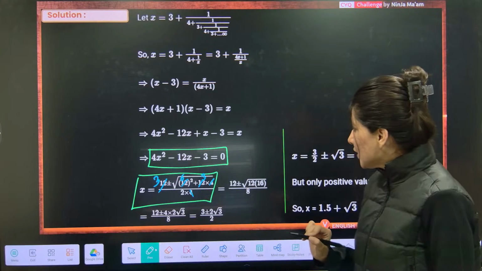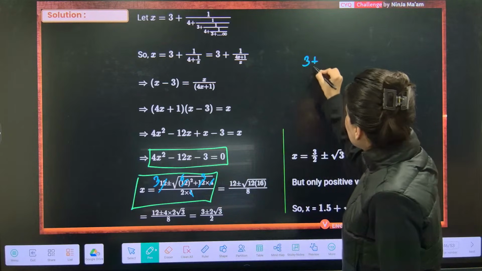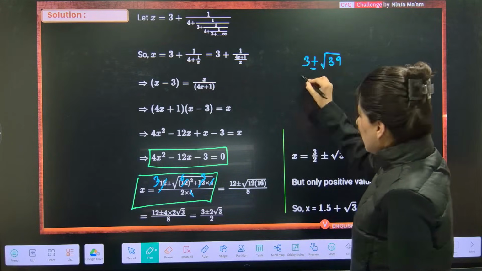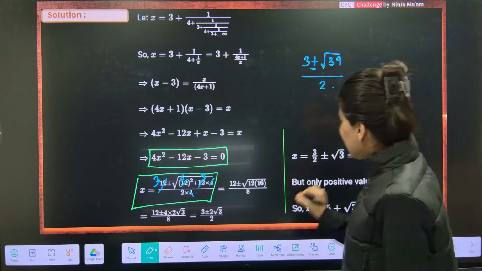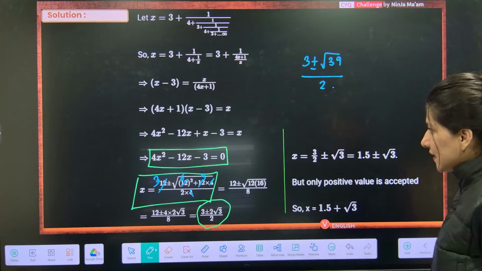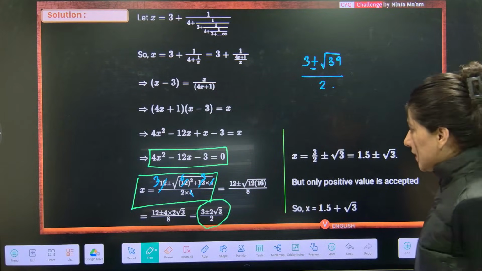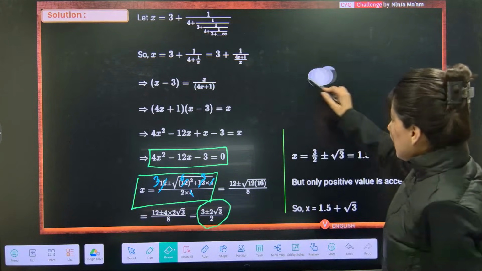Okay, 6 square 36, 36 plus 3 is 39. So 3 plus minus root 39 upon 2. If you solve it, this is what you're going to get.